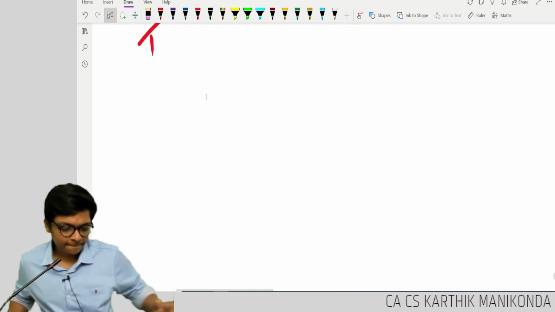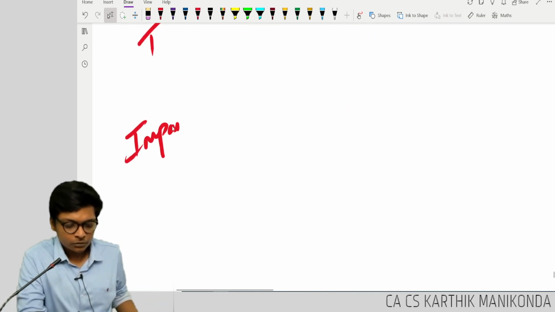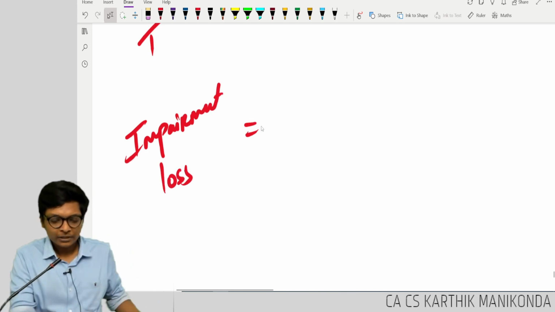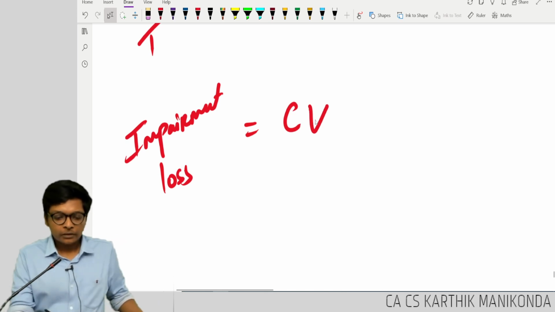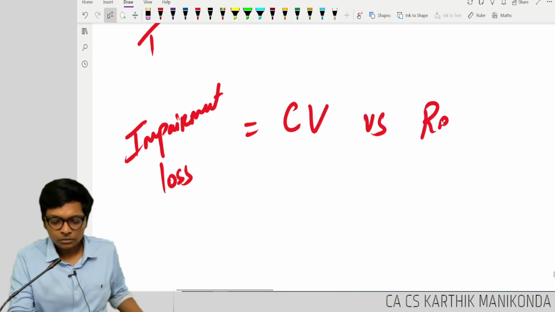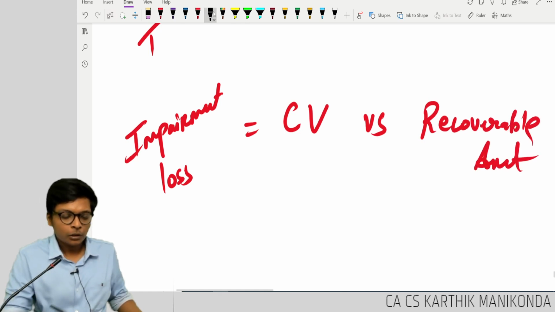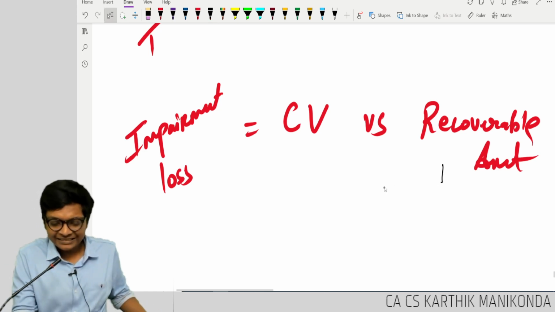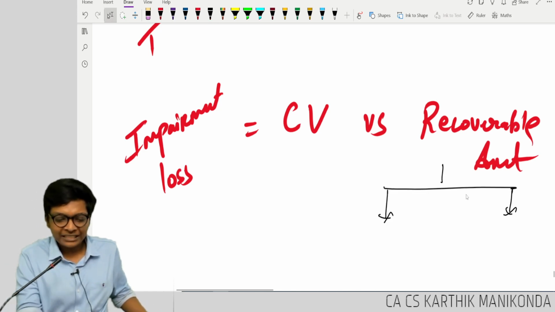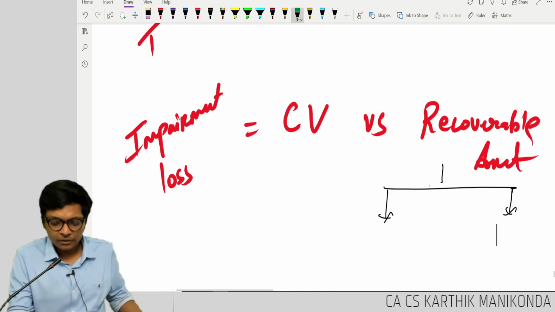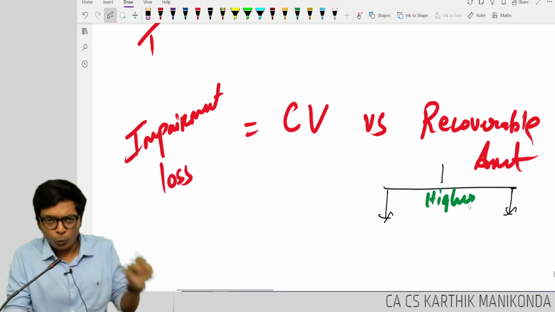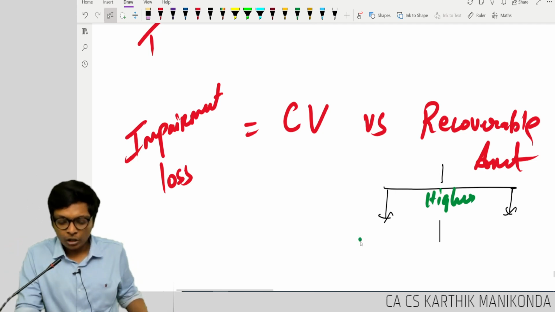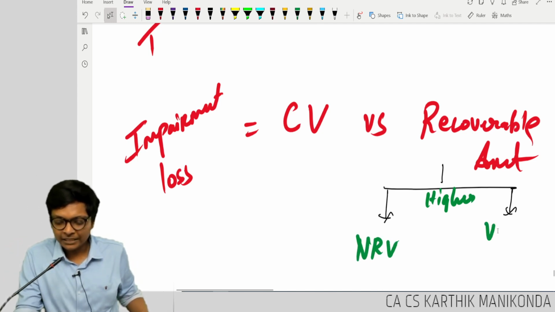impairment loss is equal to carrying value versus recoverable amount. First I am writing what is important for exam, and then it says recoverable amount is the higher of, I will explain logic also why it is higher, is the higher of NRV and something called value in use.